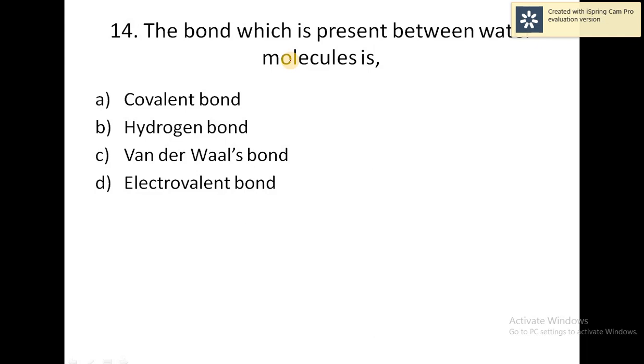This word lacto is always related with milk and milk products. Hydrometer is a wrong answer, and this is also wrong. Thermometer is used for measuring temperature. So the correct answer is lactometer.